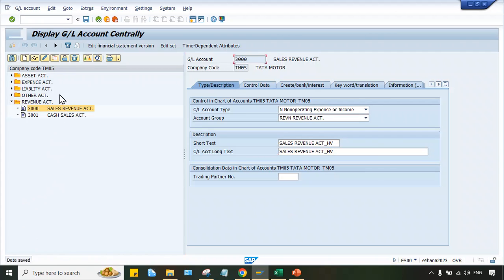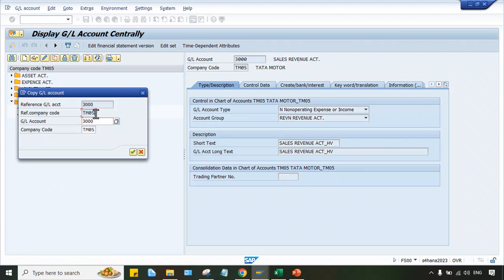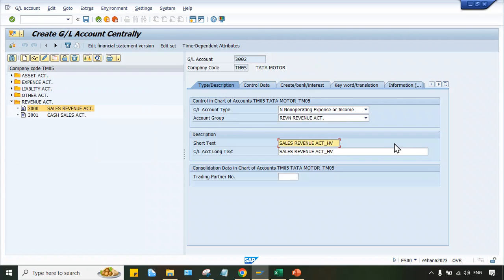Save it. And then just copy, make it 3002, and make it like LV. Just save it. Okay. Now, what next?